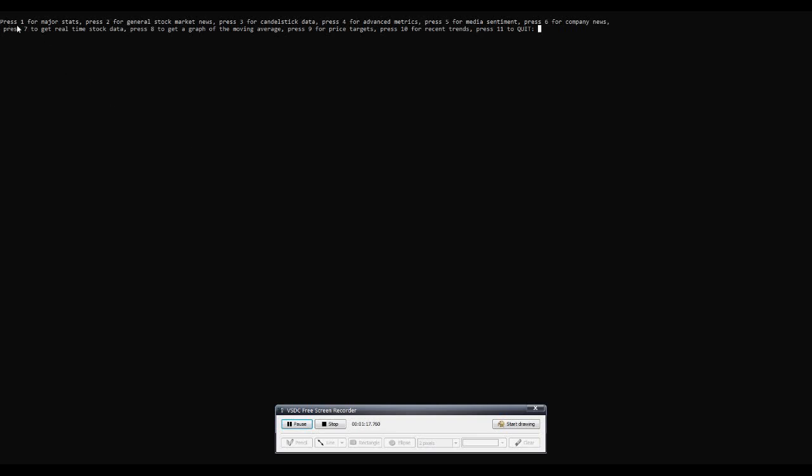You can press 1 for major statistics, 2 for general stock market news, 3 for candlestick data, 4 for advanced metrics, and so on. So let's start with 1, and then I'll explain how it works. If I type in 1, now it's asking for the ticker of the company you want. The ticker is just a shortened version of the name of the company.